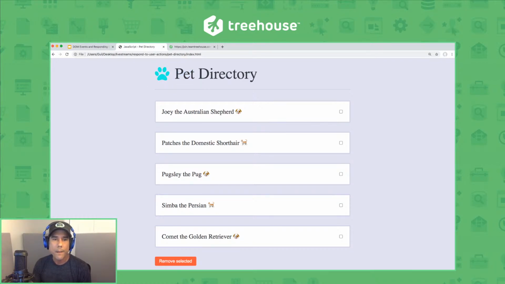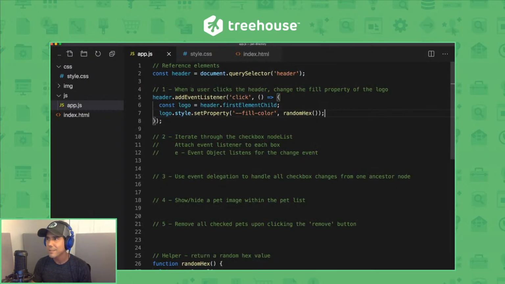So that works, but now how can we add this event listening behavior we just looked at to multiple elements on the page? One way we might do that is by looping through all the returned elements or nodes and then calling addEventListener on each of them.